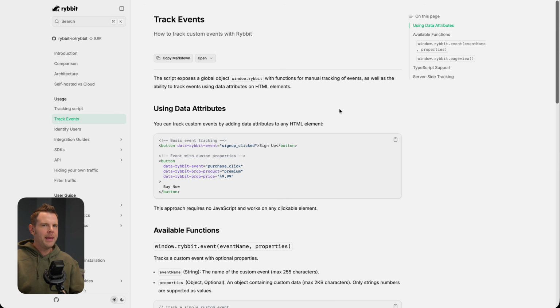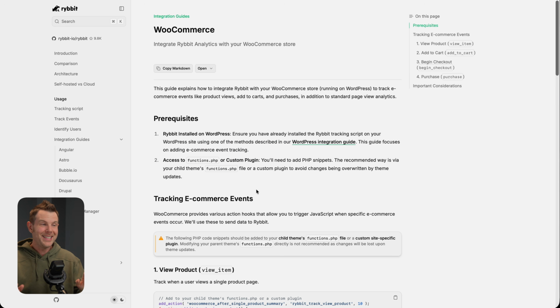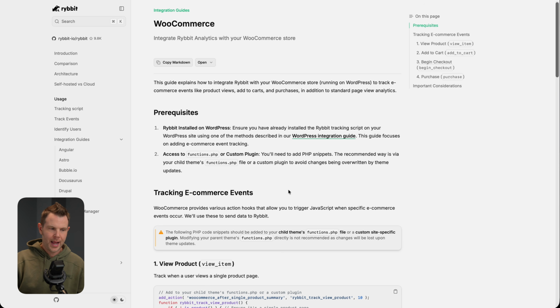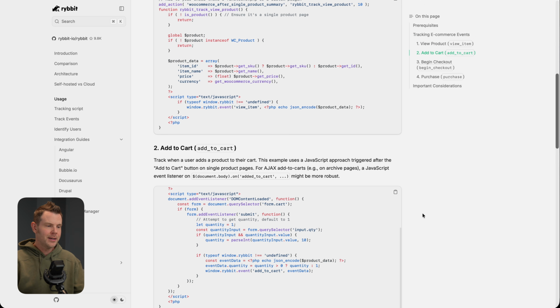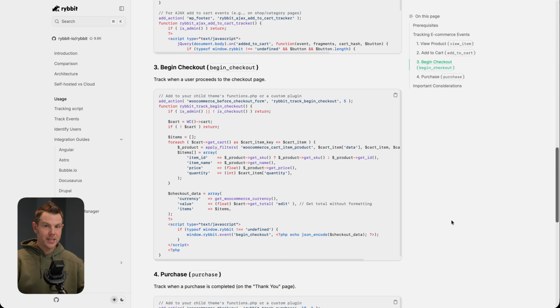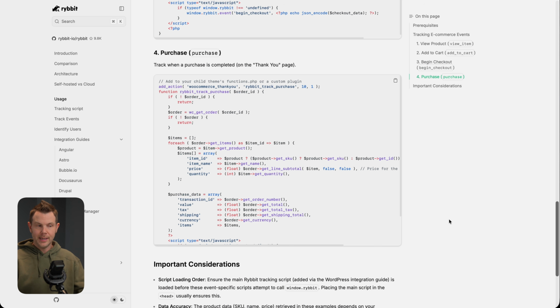There's documentation here on how to do it. But if you're using a mainstream platform like WooCommerce or Shopify, they did all the work for you. Well, they did a lot of the work. So for example, if you're using WooCommerce, well, you'll install the Rybbit plugin, just like we talked about, the WordPress plugin, and then you're gonna add in a snippet depending on what events you wanna track. So you wanna track view products, well, copy this and then paste it into your snippet plugin. I recommend Fluent Snippets, totally free, great plugin. Go ahead and paste it in there. There are snippets for add to cart, begin checkout, so when someone goes to the checkout page, and purchases, so when they hit the thank you page.